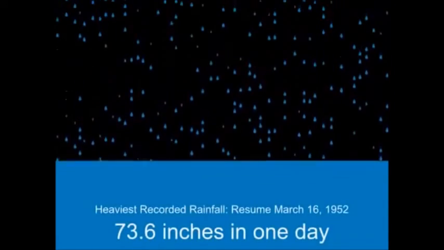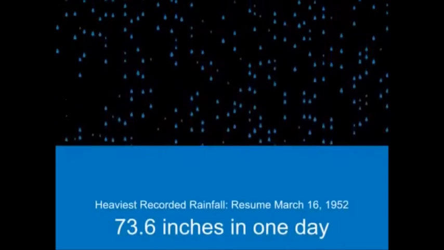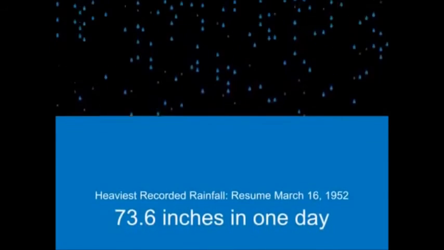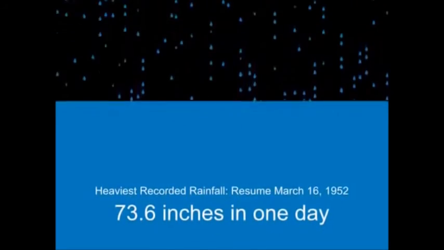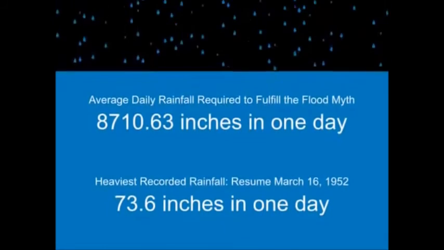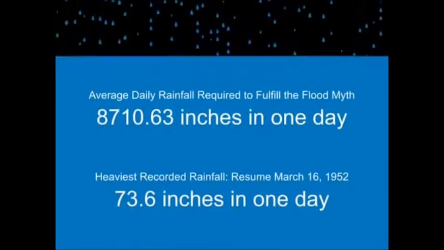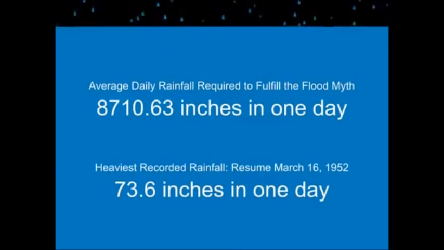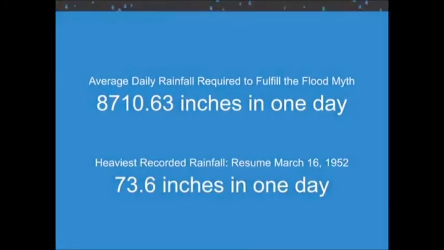The heaviest rainfall ever recorded was on a small island near Madagascar called Réunion back in the 1950s. There, over the course of a single day, it rained 73.6 inches. But in order to raise sea level 8.85 kilometers in 40 days, it would need to rain 8,710 inches per day. This is 118 times heavier than the heaviest rains ever recorded, which it would need to do for 40 days straight.